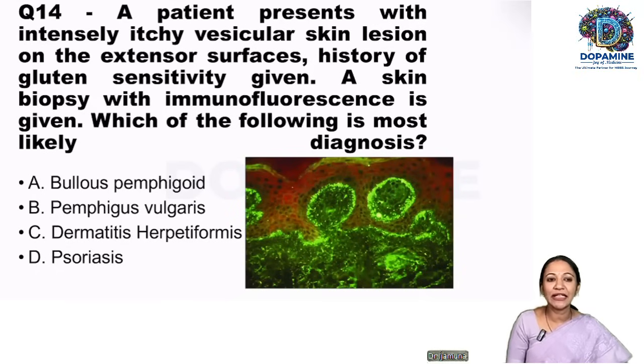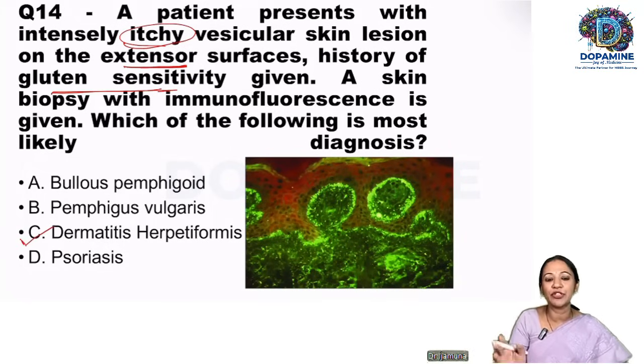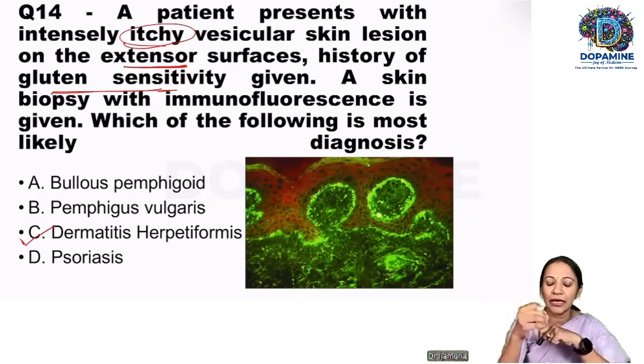Patient presents with intensely itchy vesicular lesion. So the first keyword is itchy, extremely pruritic, on the extensor surface of the elbows, knees, back, and very clearly a history of gluten sensitive enteropathy is given. So what is the skin lesion associated with gluten sensitive enteropathy, that is celiac disease? It is Dermatitis herpetiformis. Again, there are so many histopathology images, but don't panic. The history itself will give the clue.